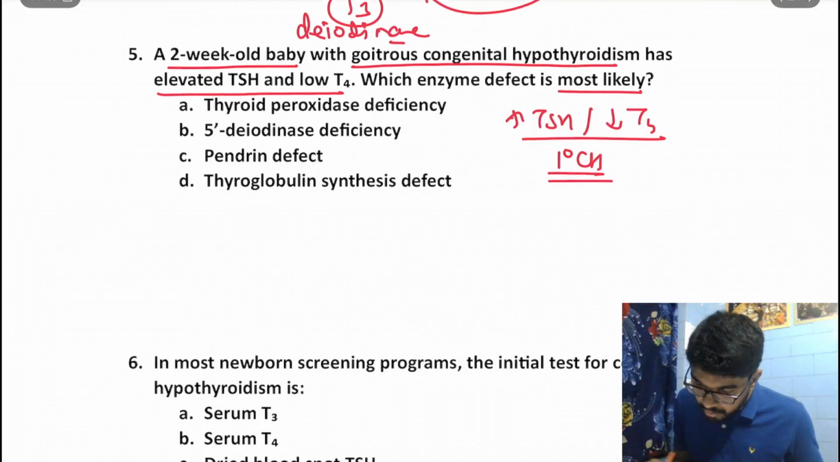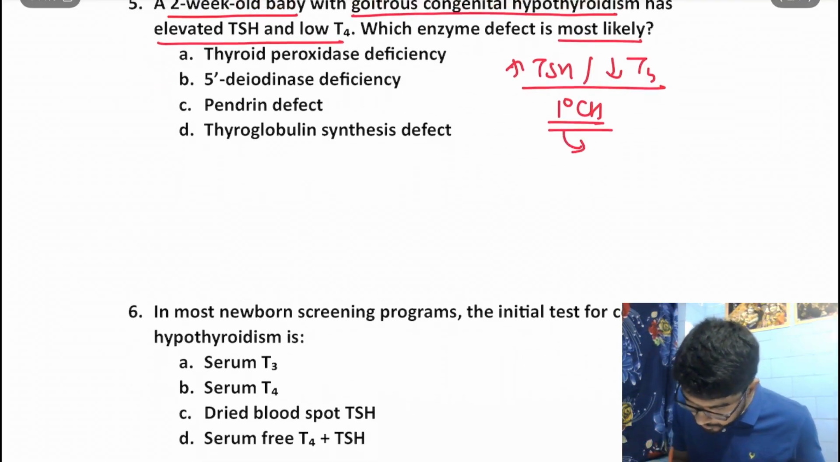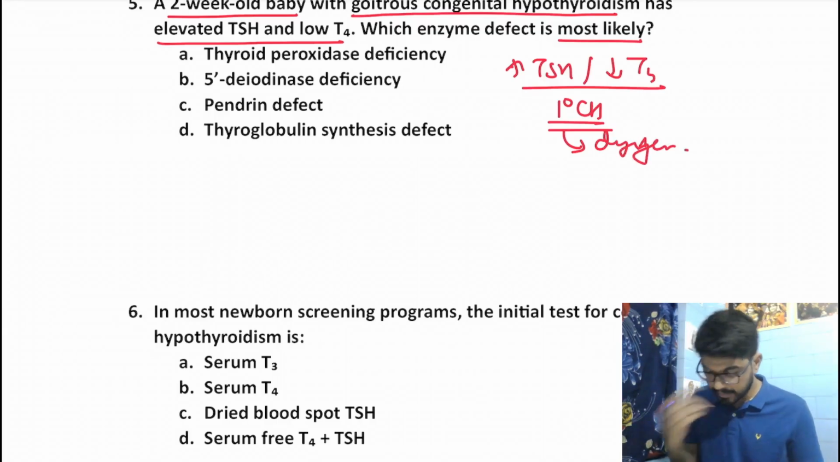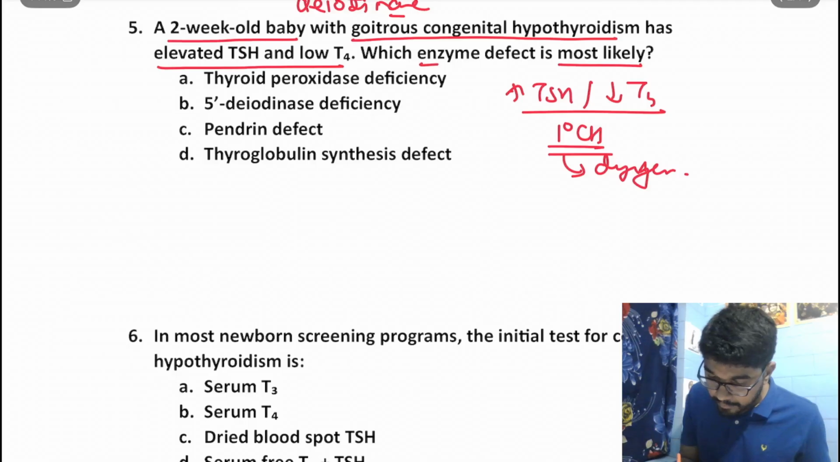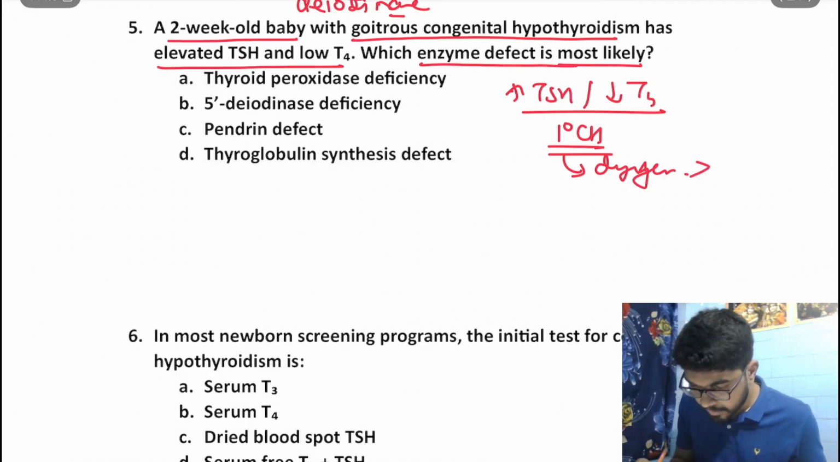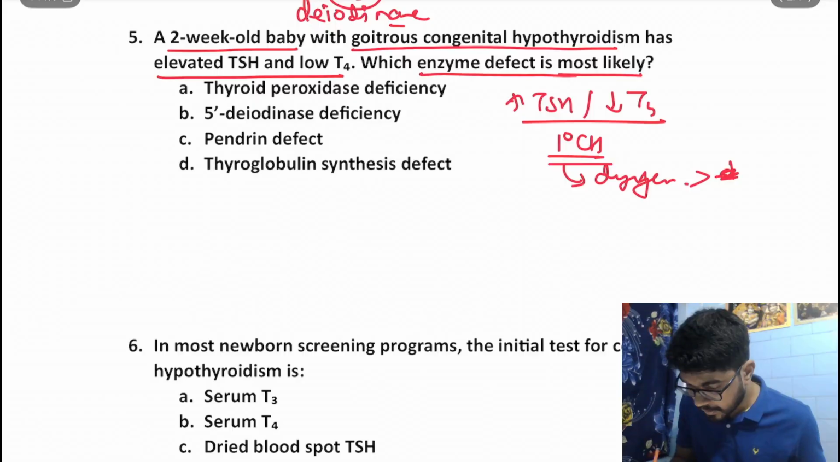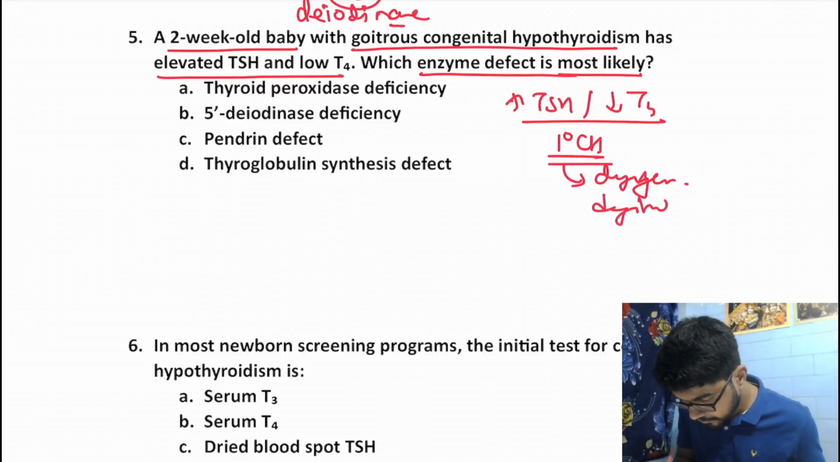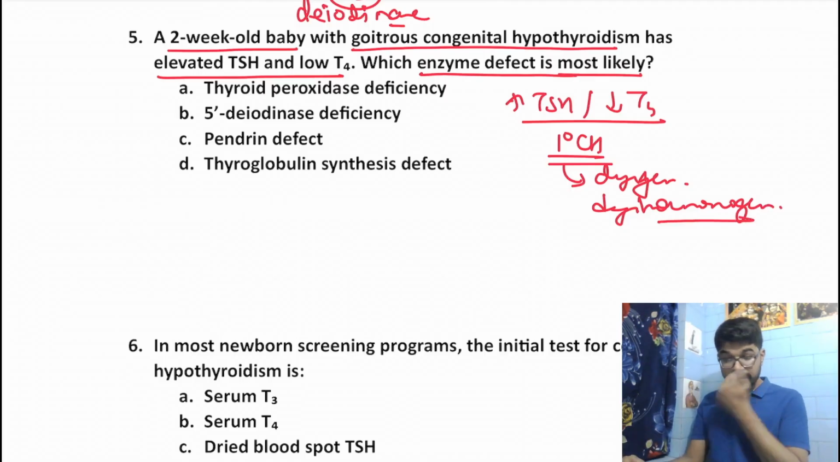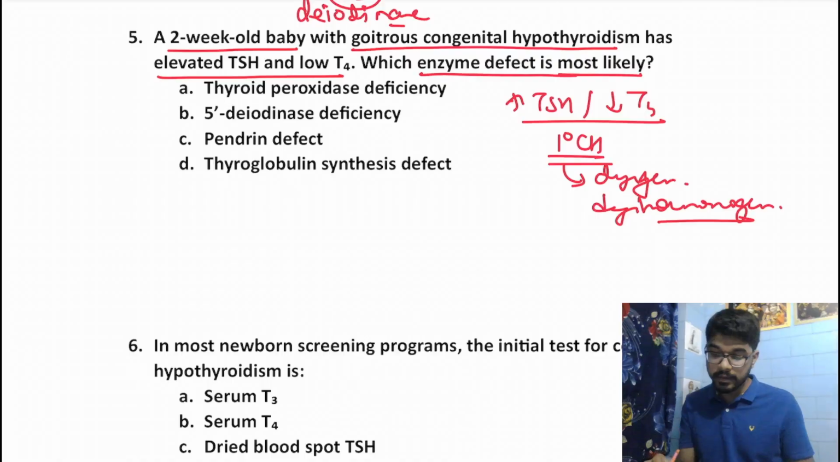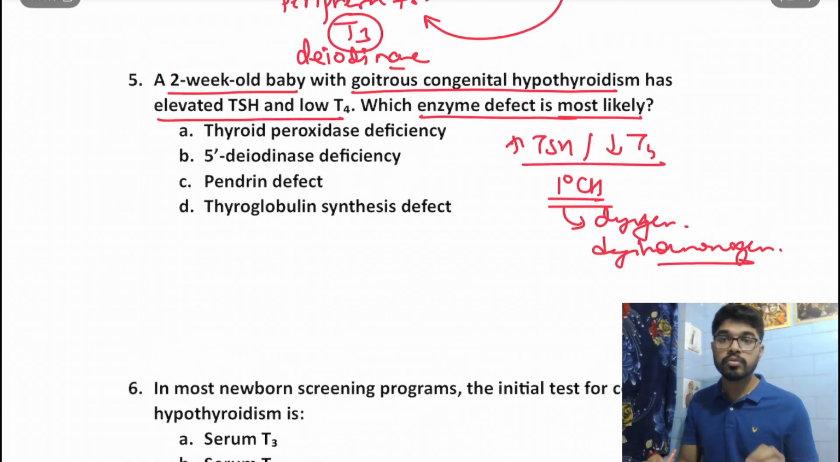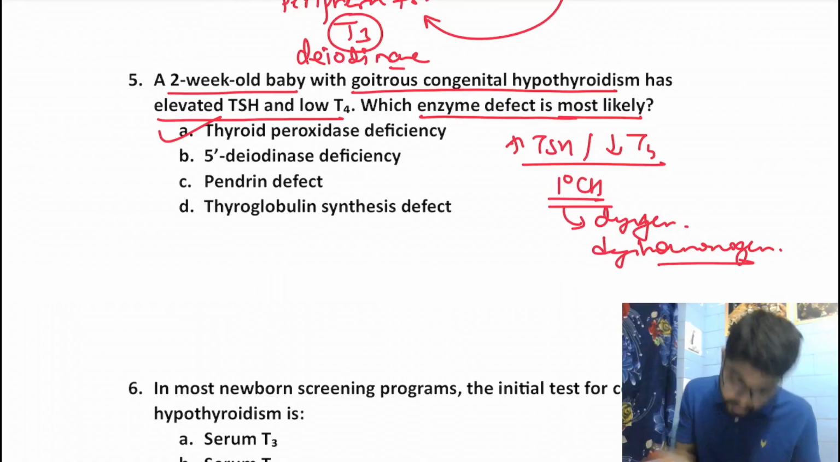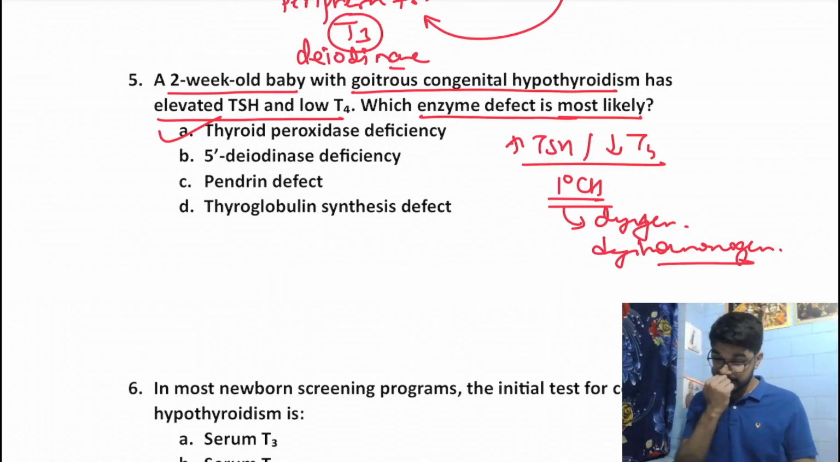So the most common cause, we all know that the most common cause of primary congenital hypothyroidism is dysgenesis, right? But over here the enzyme defect has been asked. So over here the problem is dyshormonogenesis, right? And in dyshormonogenesis, remember that the most common enzyme that is involved is thyroid peroxidase. This has to be our answer.